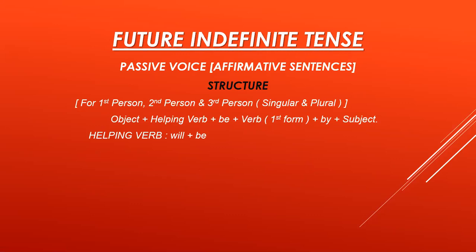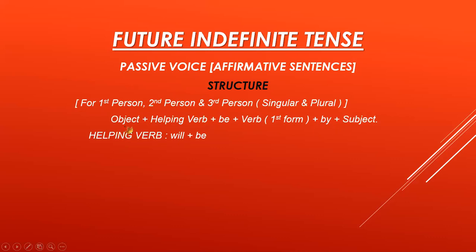Whenever the future word comes, it means helping verb is will. Okay. Now for first person, second person, and third person singular and plural, it means for I, we, you, he, she, and they, we have the same structure. And I have already told you for passive voices, we have only one structure. You know that object and subject are interchanging their places in passive voice.